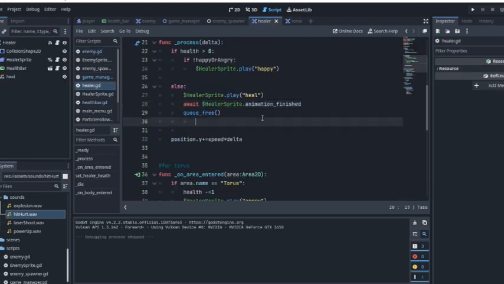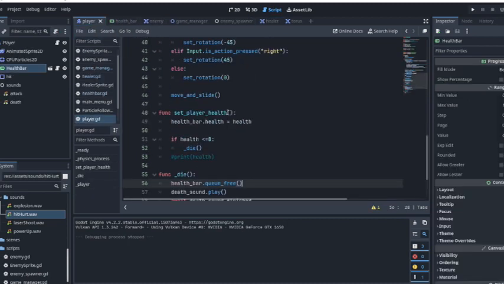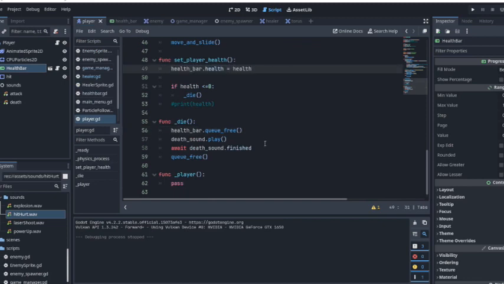It was a little bit difficult to do because whenever something dies, like a player or the healer, the animation doesn't play. So I had to use the await function to let the animation finish first and then queue free the object, right? And in the case of the player, it was showing some kind of health bar issue, so I queued free the health bar itself when it dies, so that the death animation plays, and when the death sound actually finishes, we queue free it.